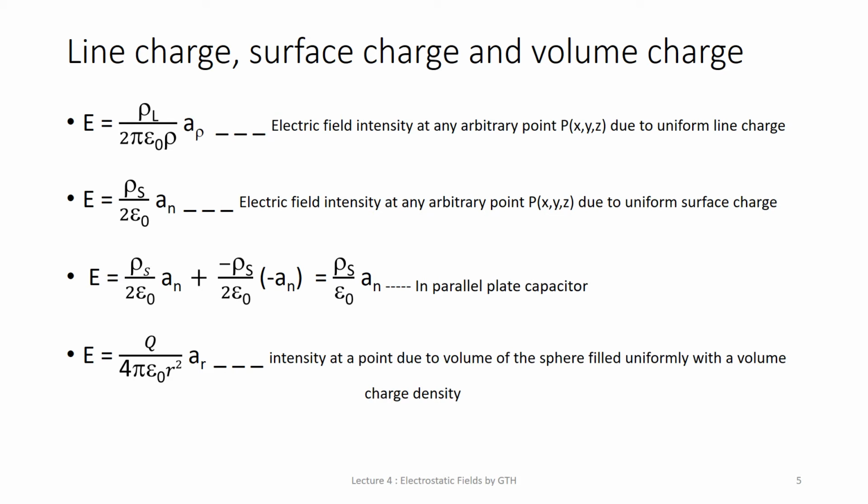That time also you got the same expression, that E is equal to q upon 4 pi epsilon 0 r square ar, where ar is the radial direction, and now also you are getting the same expression when you consider any arbitrary point on the volume. So here the expression you are getting is the same, and the reason is Gauss law.